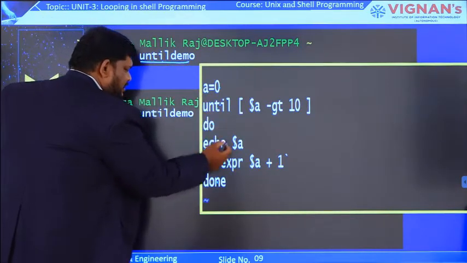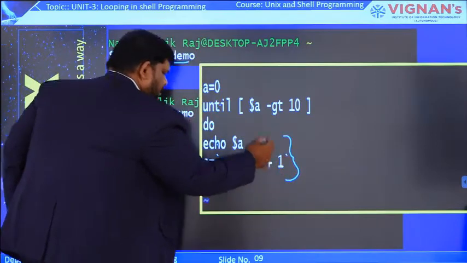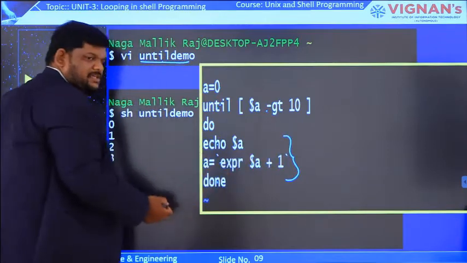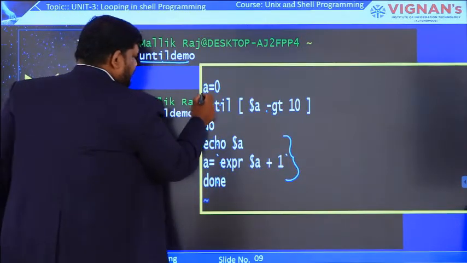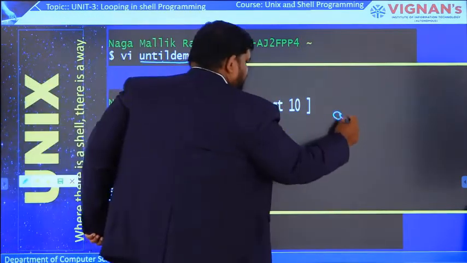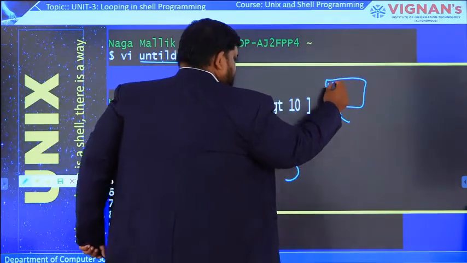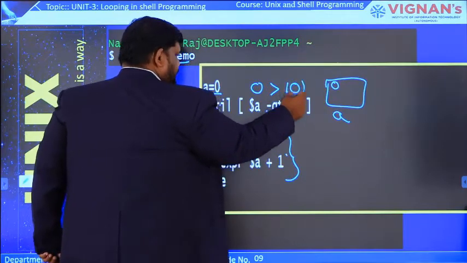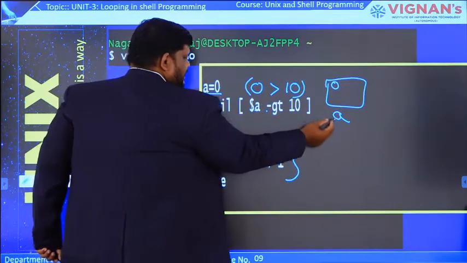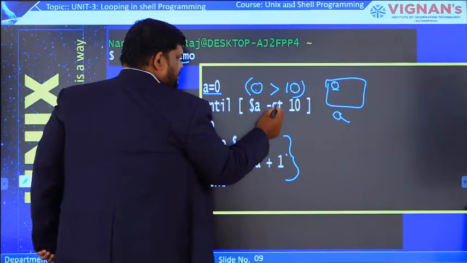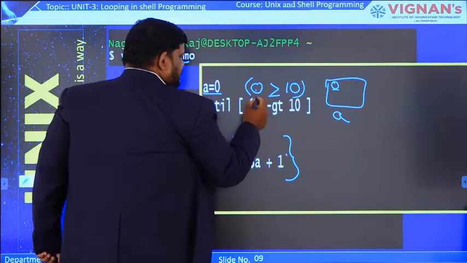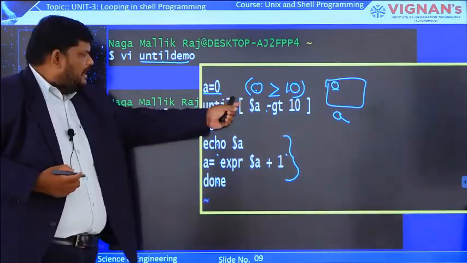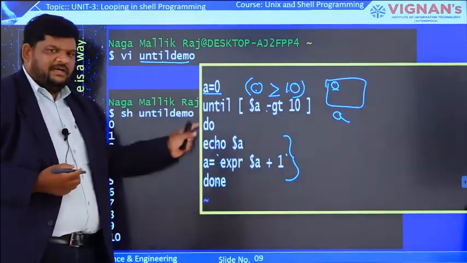In the until loop, these are the 2 statements. Each time the condition is false, these 2 statements will be executed. Let us check here. A is equal to 0, so initially the A variable contains 0. Now, is 0 greater than 10? That is the meaning of this. $A means A contains the value 0, and GT means greater than, with the value 10. So 0 greater than 10, what is the answer? False. If it were a while loop, the loop would terminate, but this is an until loop.